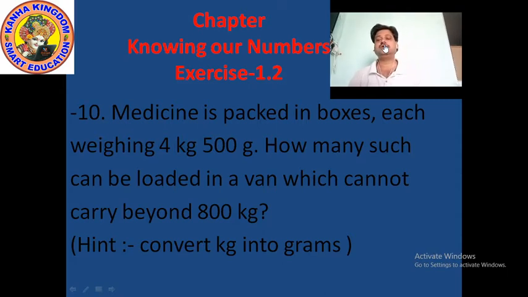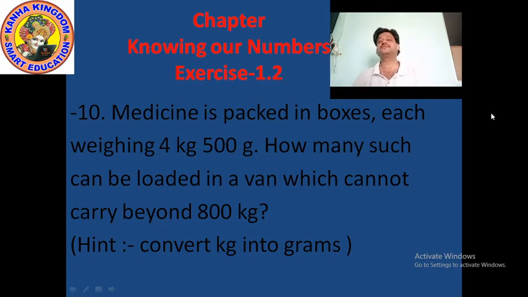Now this is the fifth part of your first chapter, and the name of your chapter is Knowing Our Numbers. This is exercise 1.2, because in this exercise 3 questions are left. So today I will explain 2 more questions, and 1 in the activity time. So today's first question is number 10 of exercise 1.2.